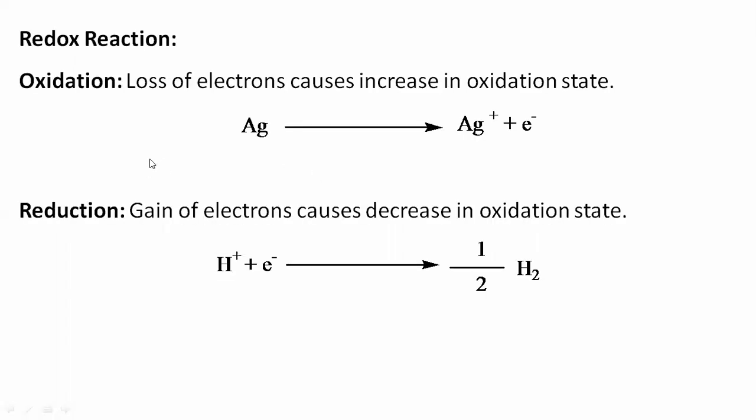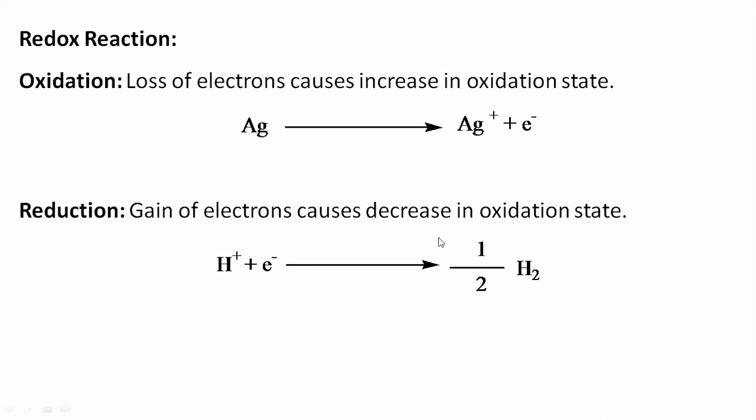Now, the redox reactions are happening on the surface of these electrodes. What is oxidation? Redox is the process in which oxidation and reduction happen simultaneously. In the case of oxidation, there is loss of electrons, which causes an increase in the oxidation state. Here the silver ion loses its electron and converts into the oxidized state, that is Ag+. So whenever we write Cu+, Ag+, Hg+, these are the oxidized states of those metal ions.